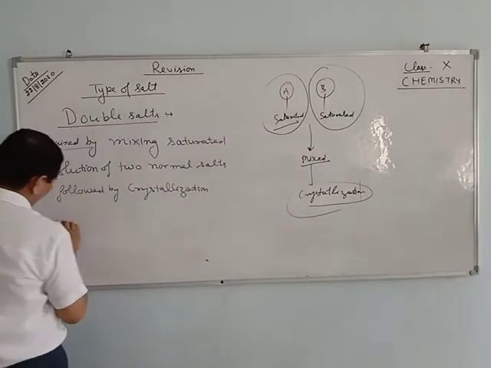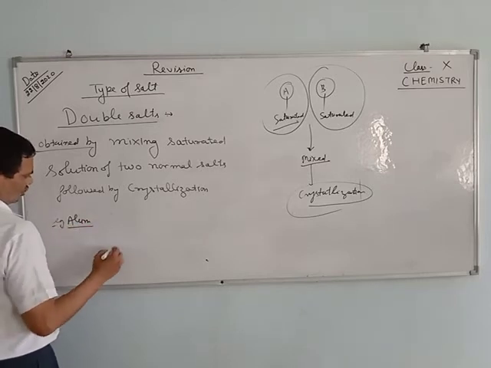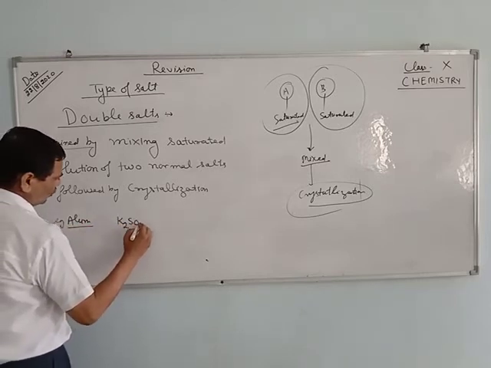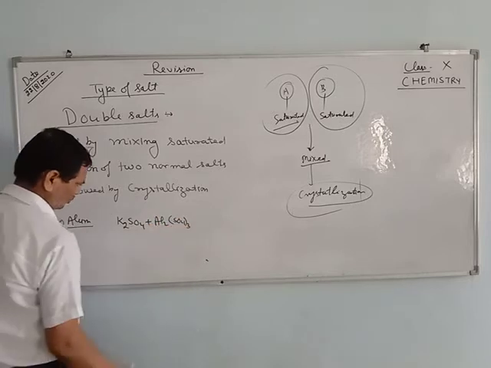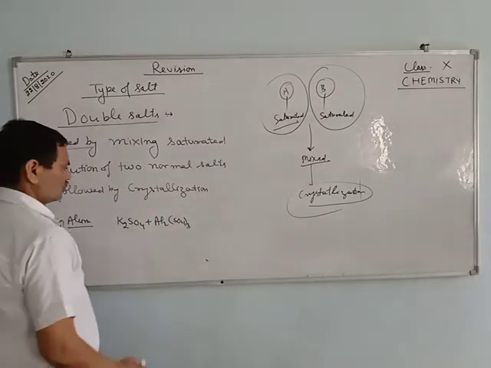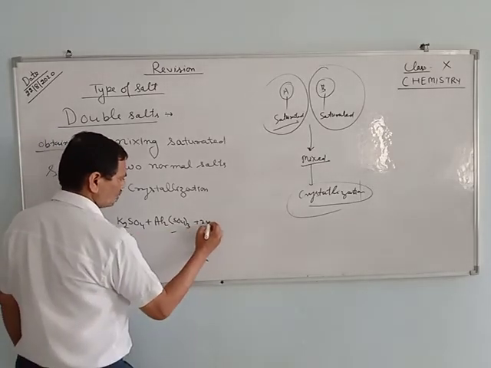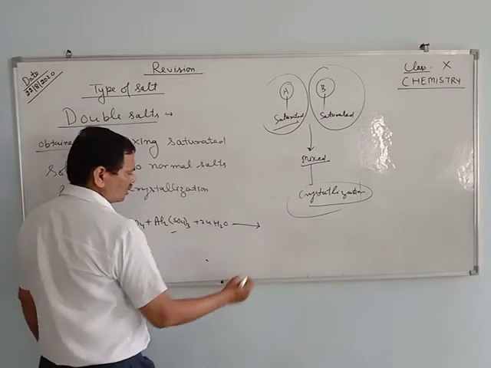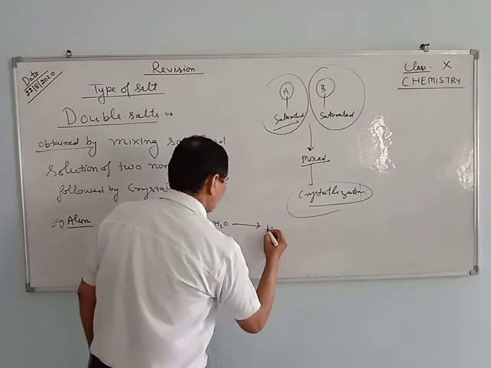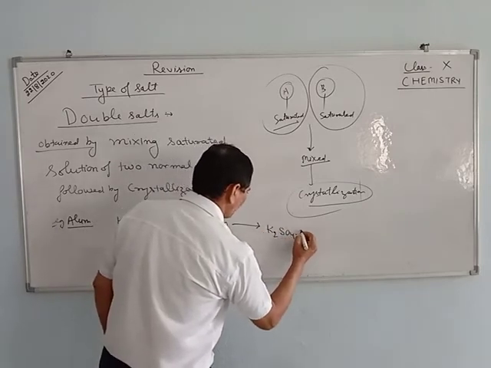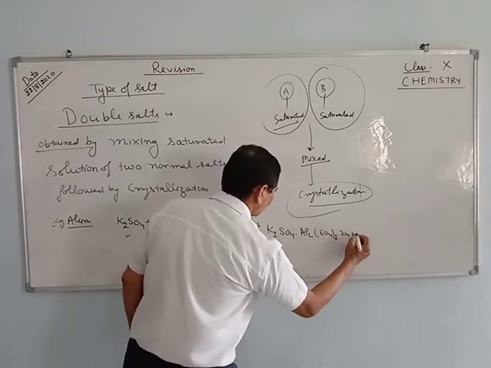An example is alum. K2SO4 plus Al2(SO4)3. This is a normal salt, this is a normal salt, and after mixing them you get alum, K2SO4.Al2(SO4)3.24H2O.